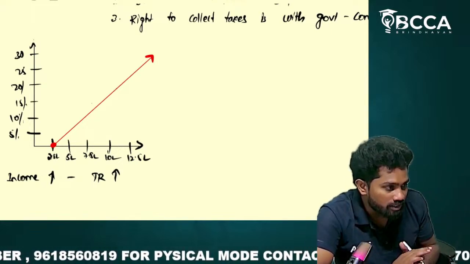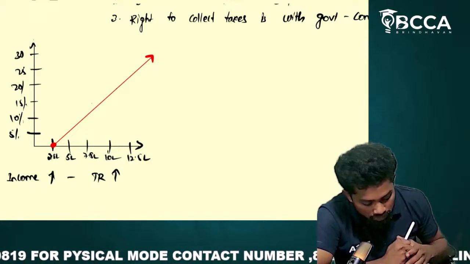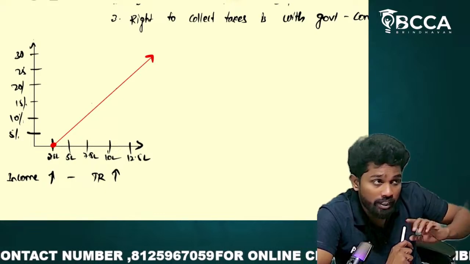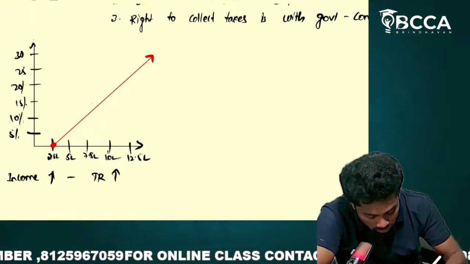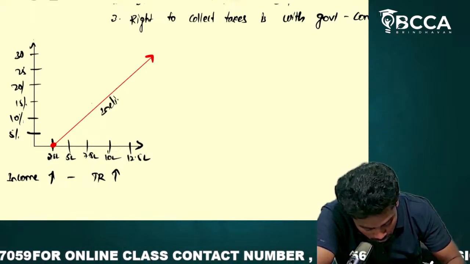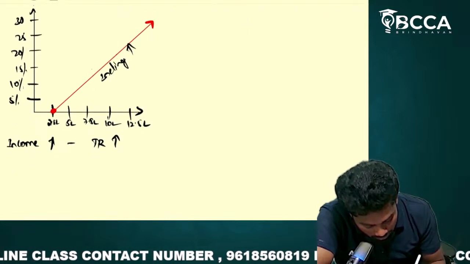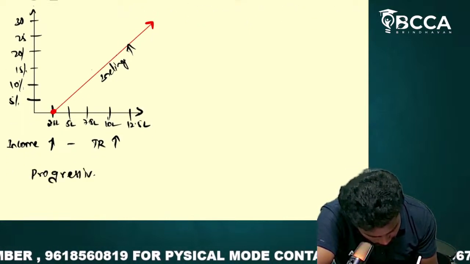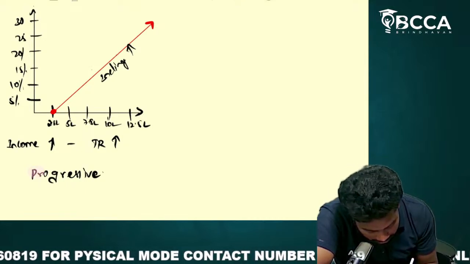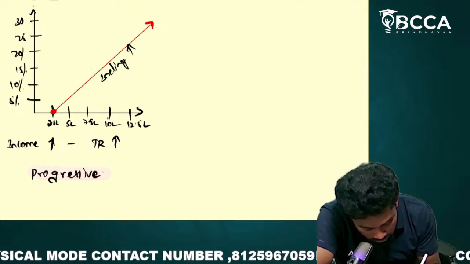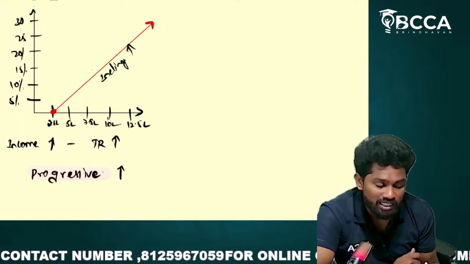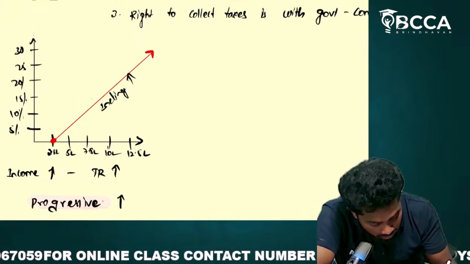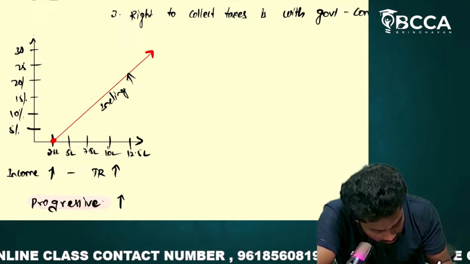If any system is in a growing phase, I mean the graph shows an inclining line going upwards, then it is called progressive in nature. So direct taxes are always progressive. That means when income increases, the tax rate also increases. Now let us see what happens in indirect taxes.